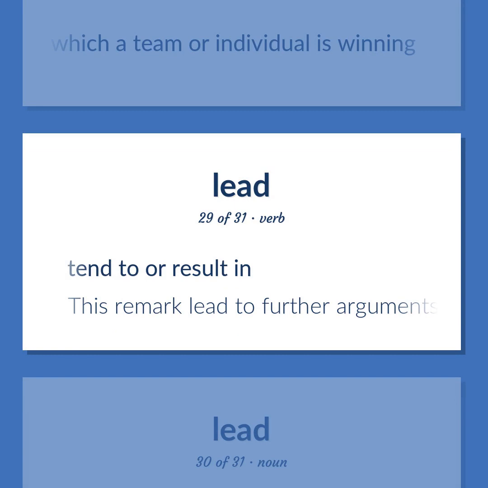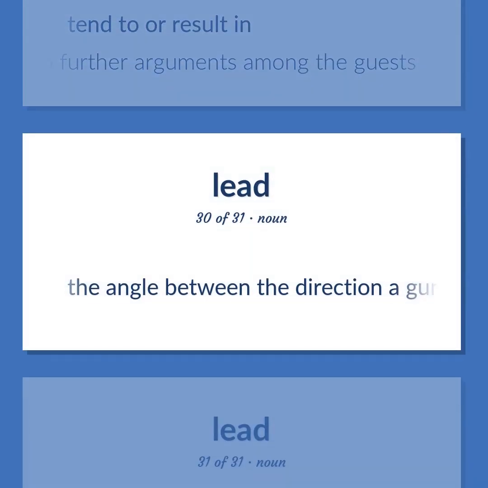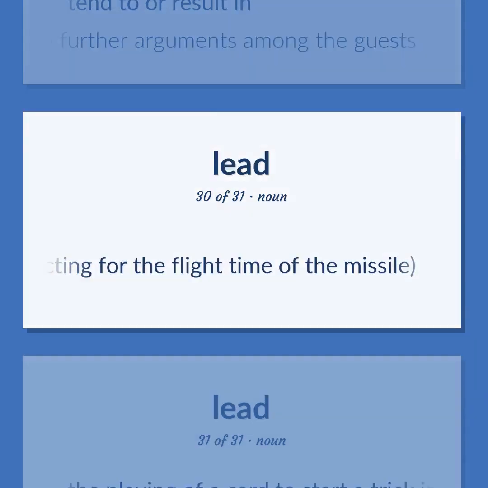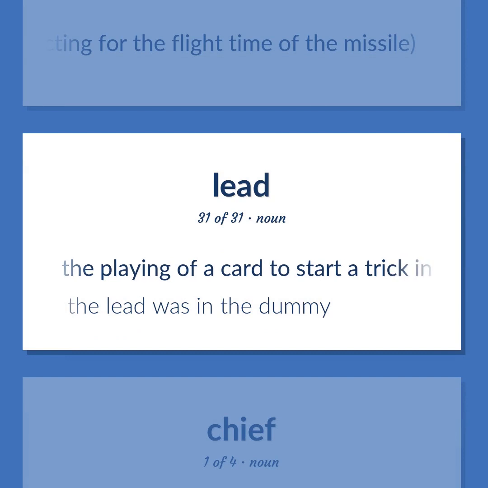Tend to or result in. This remark led to further arguments among the guests. The angle between the direction a gun is aimed and the position of a moving target, correcting for the flight time of the missile. The playing of a card to start a trick in bridge. The lead was in the dummy.